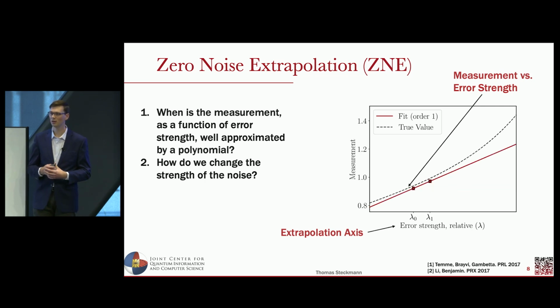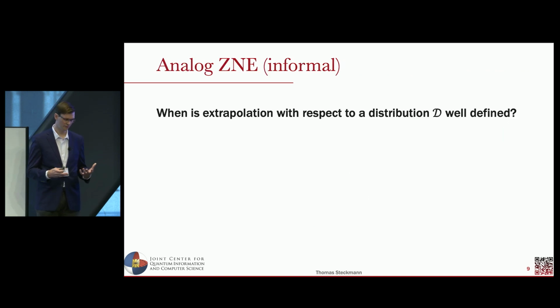And we can try to tune systematically the relative error strength of the system in order to take different samples at different points of this curve. We can then try to fit that to a polynomial and try to extrapolate and recover the expectation value at zero noise. There are two fundamental questions here. One is, when is this measurement versus error strength function well approximated by a low degree polynomial? And also, how do we systematically scale the error of our model?